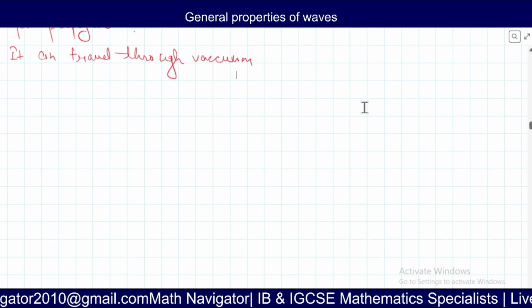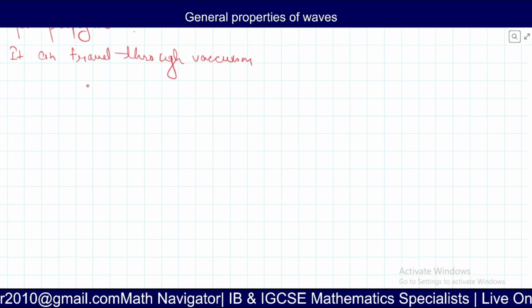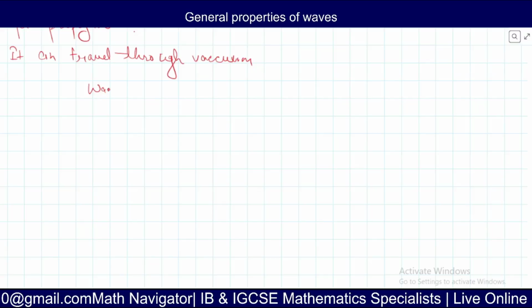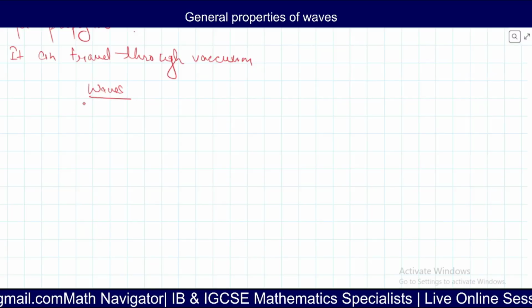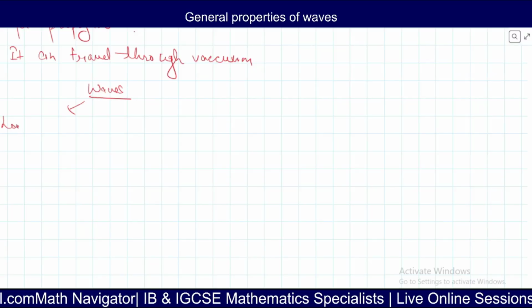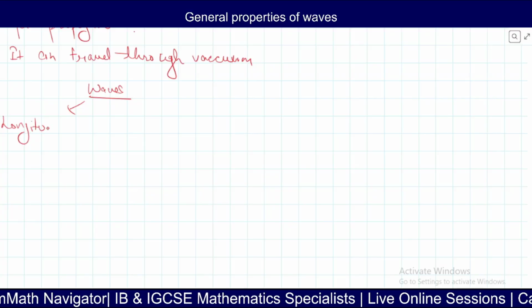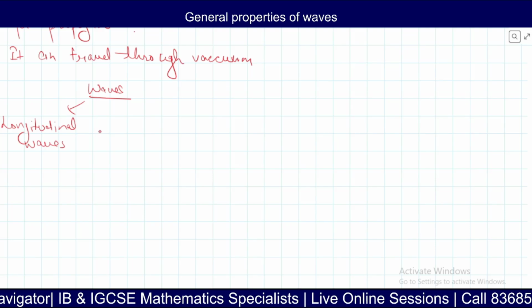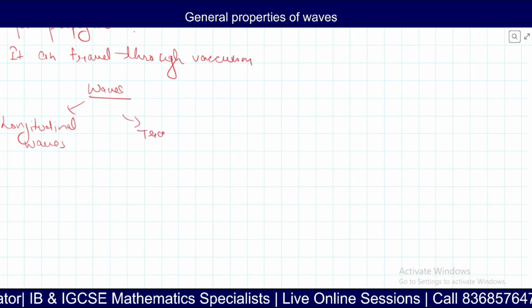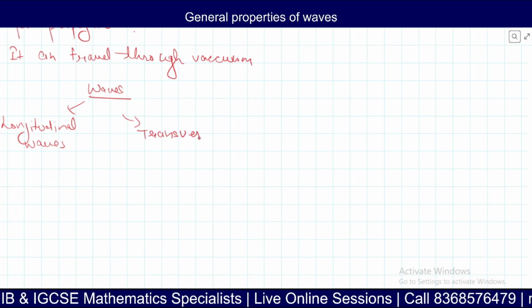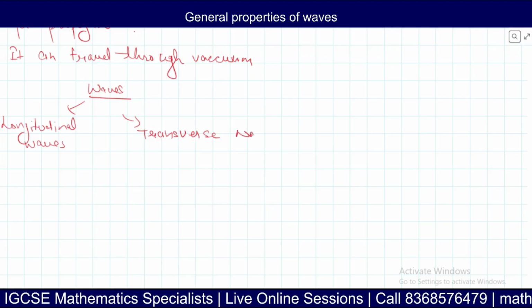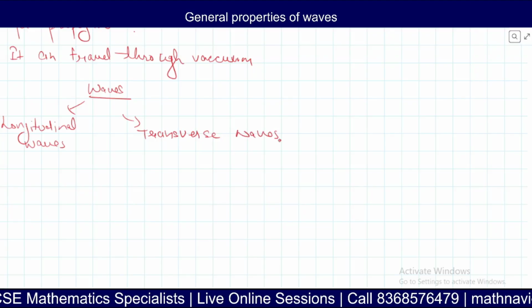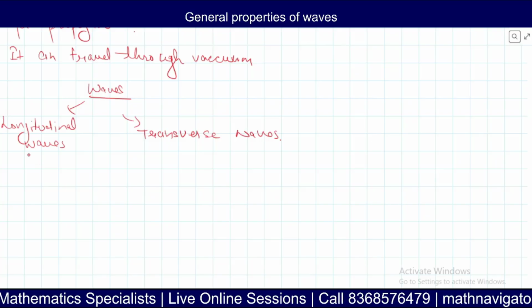Right. Then let's talk about longitudinal waves and transverse waves. Before understanding these, we need to understand how a wave is created.